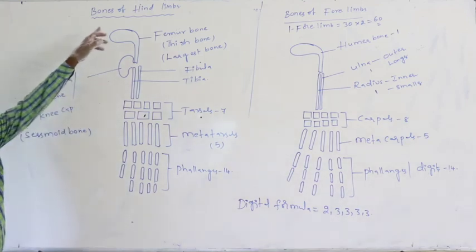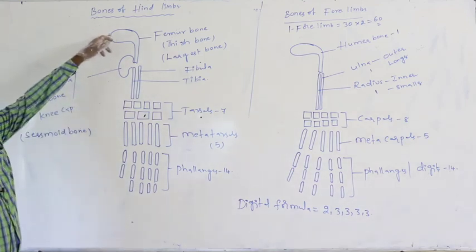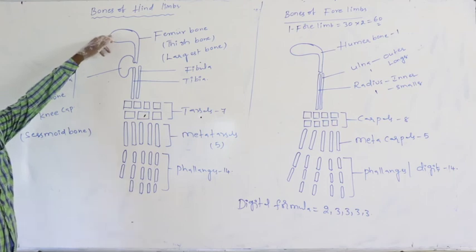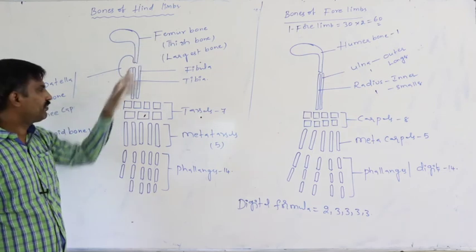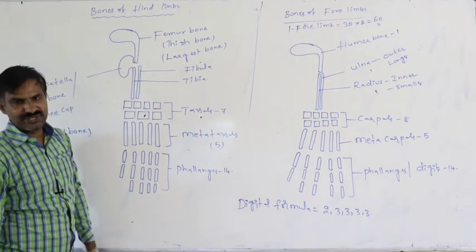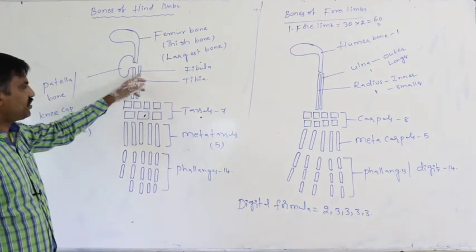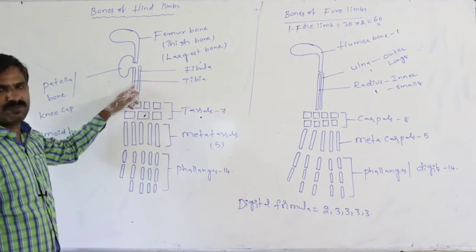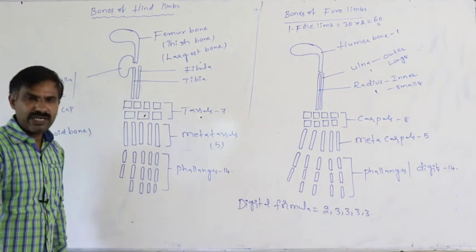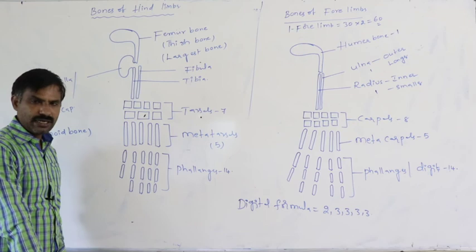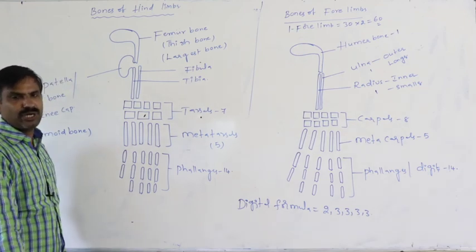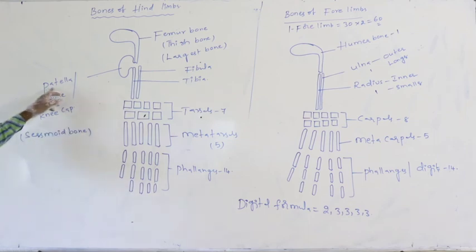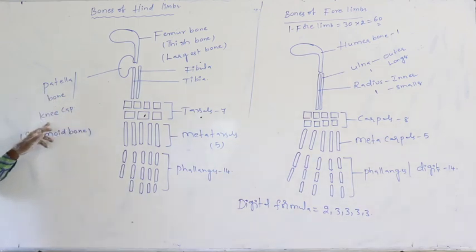In that way, in the hind limb, the largest bone in the thigh region is the femur bone. This is the shank, and in the shank the fibula and tibia bones are present. Ventrally, the cup-shaped bone at the junction between the thigh bone and the fibula and tibia is the patella bone, or kneecap.